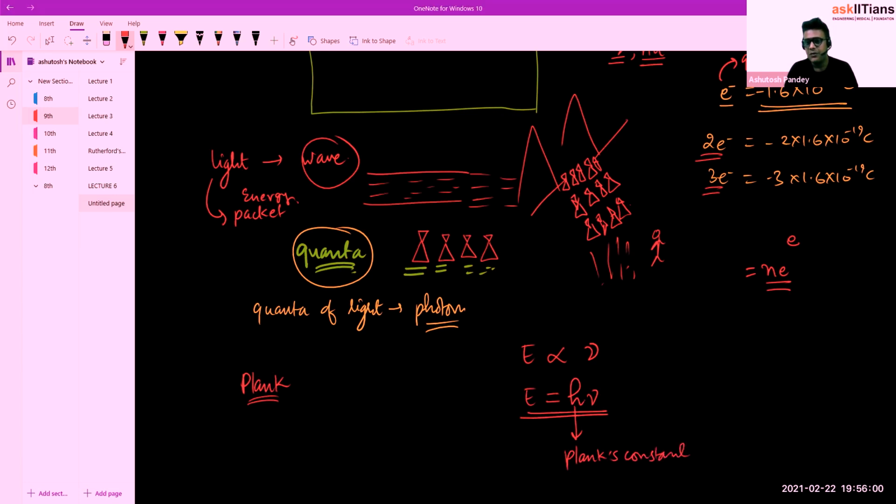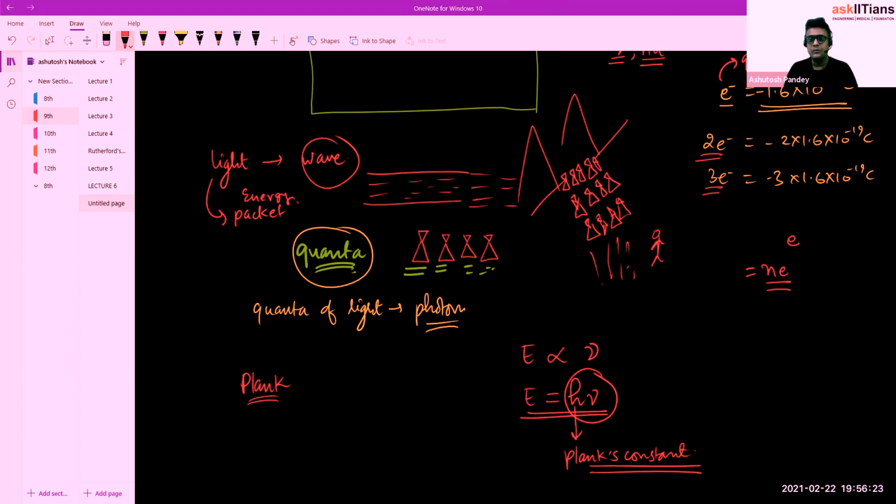Planck's constant. This was the whole quantization theory, quantum theory, where he suggested that energy is not a kind of wave, but it actually exists in the form of packets. One packet will have this h nu energy based on the frequency associated with the wave.